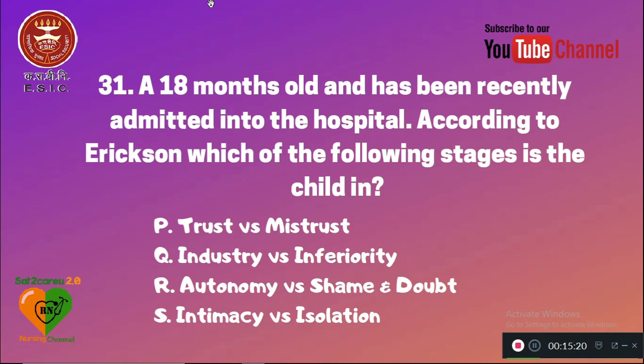31. An 18-month-old has been recently admitted into the hospital. According to Erikson, which of the following stages is the child in? P is trust versus mistrust, Q is industry versus inferiority, R is autonomy versus shame and doubt, and S is intimacy versus isolation. So for an 18-month-old, the Erikson stage applied here is autonomy versus shame and doubt.